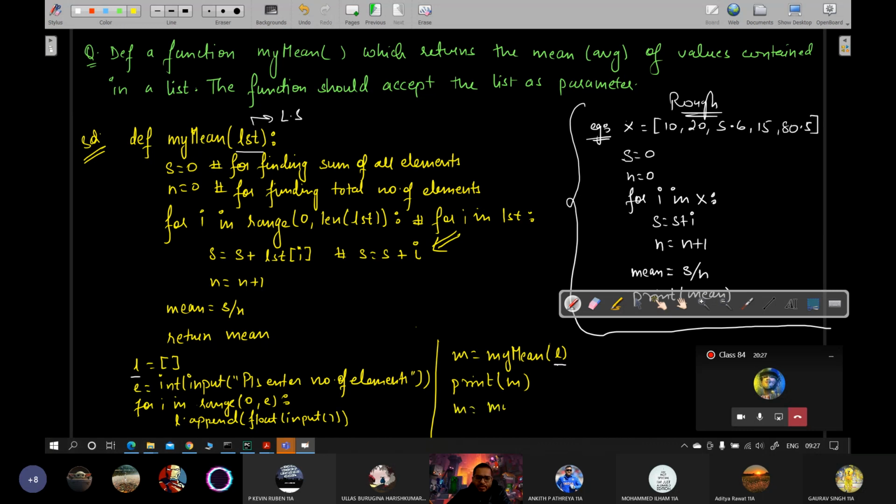M is equal to my mean of 1, 2, 3, 4, 5. I can directly send a list, which will go into the LST local variable. Here I am sending a list which is entered by the user. It has got nothing to do with this LST.